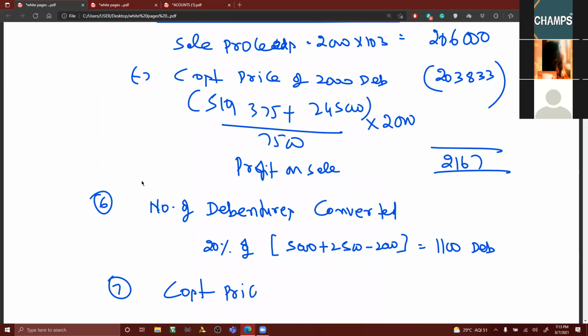Now I want the cost price of the debentures converted, because for conversion of debentures there won't be any sale proceeds unless he is giving some value. But generally, they won't give you the value. We have to find out the cost price of the debentures converted. Can you try this cost price of the converted debentures? Yes, sir.